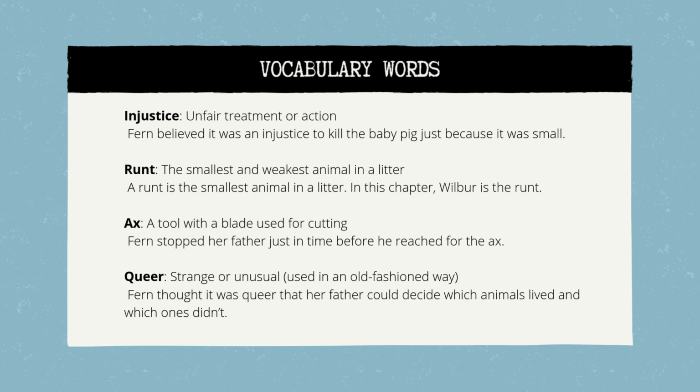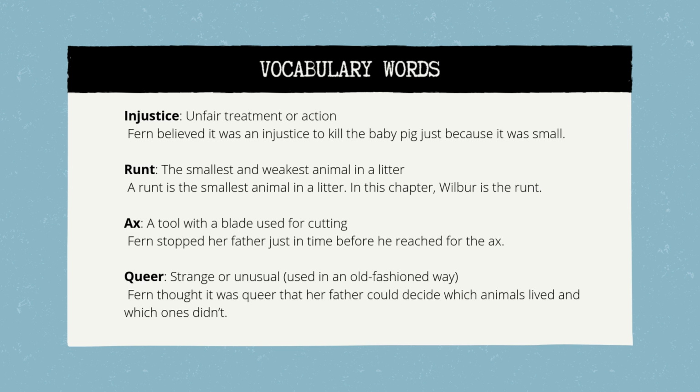Next is axe. Example sentence: Fern stopped her father just in time before he reached for the axe. Another word is queer. In this context, it means strange or unusual. Example sentence: Fern thought it was queer that her father could decide which animals lived and which ones didn't.